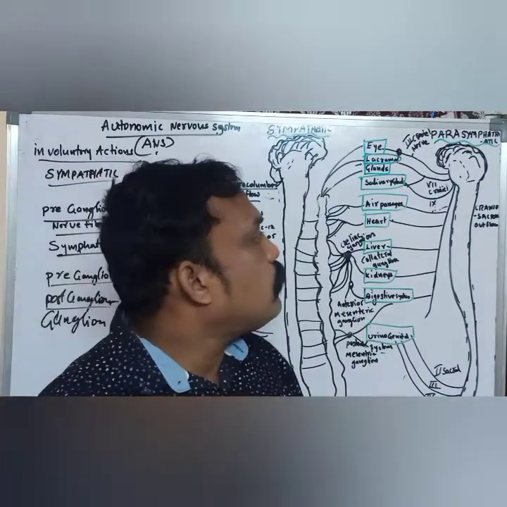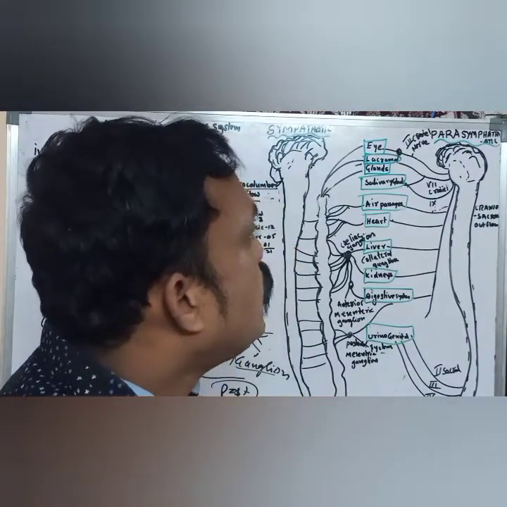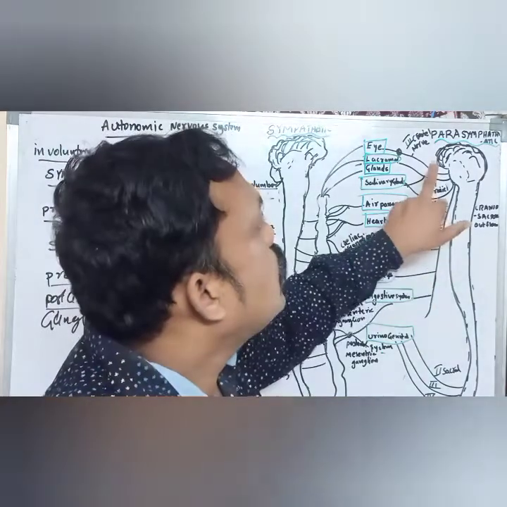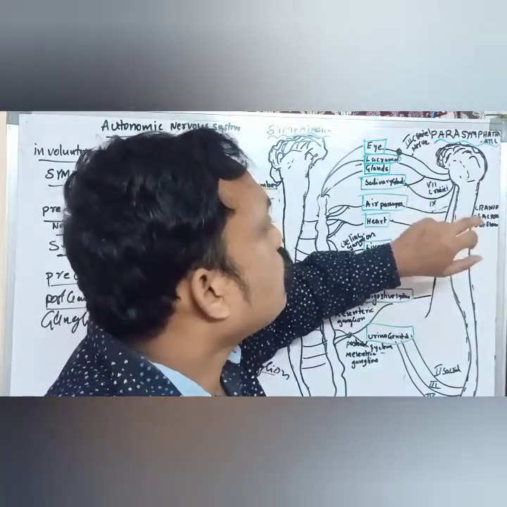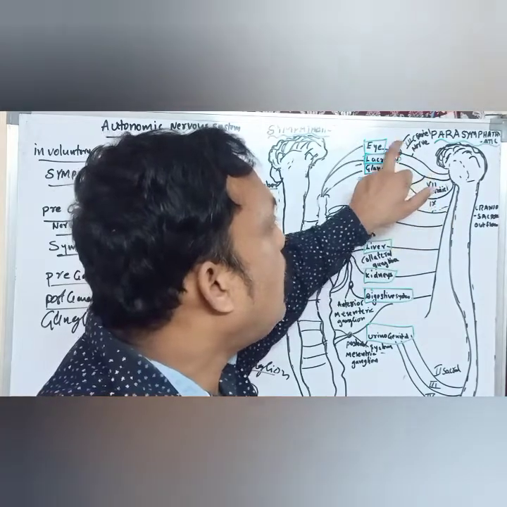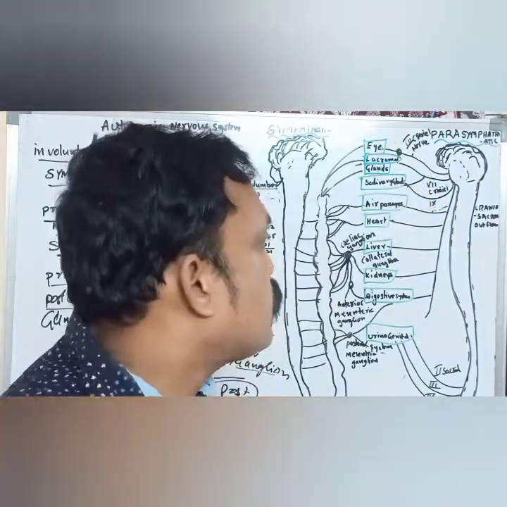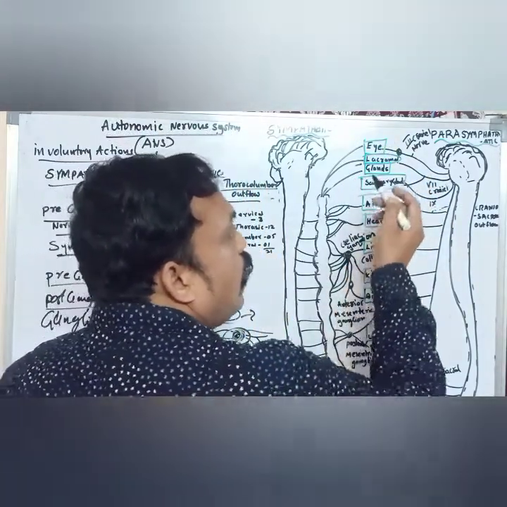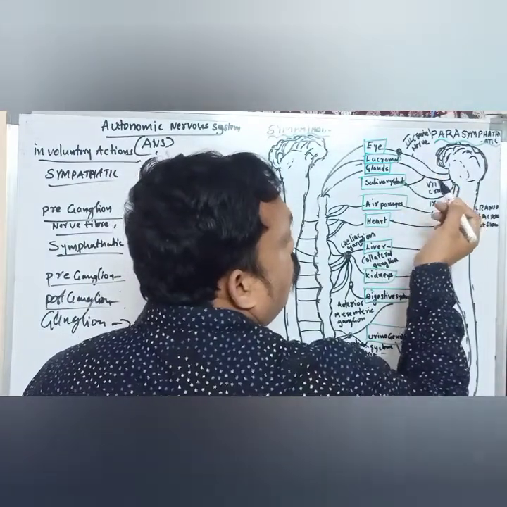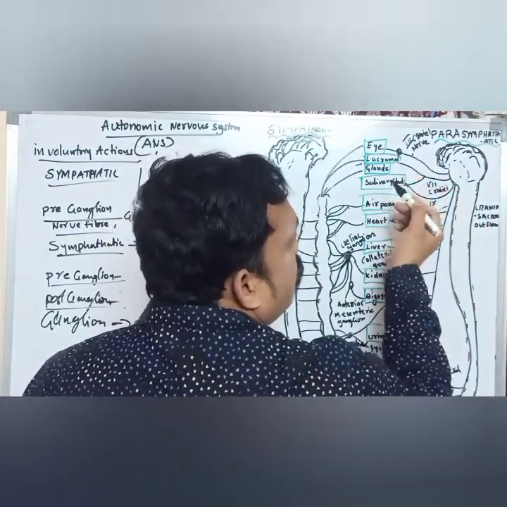In the parasympathetic nervous system, preganglionic and postganglionic nerve fibers are sent to the eye, lacrimal glands and salivary glands.